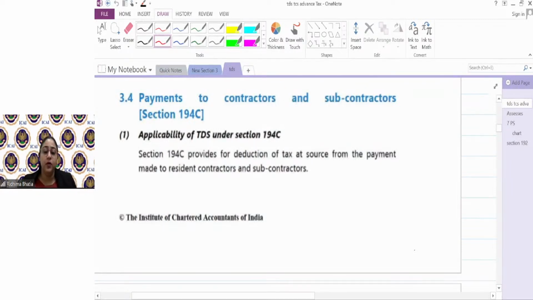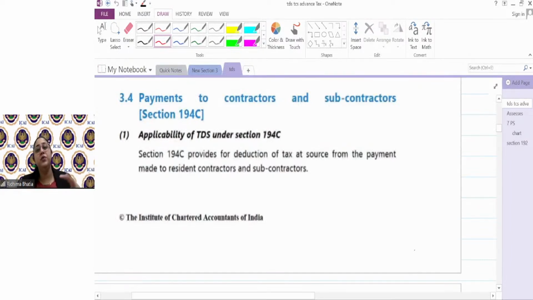Because that requires some degree, some diploma or specific expertise. When I talk about work, there is manual skill required, but not that technical knowledge. A typist is a work contract. But if I keep a CA on a retainership model or a freelancer model, that becomes a professional receipt.